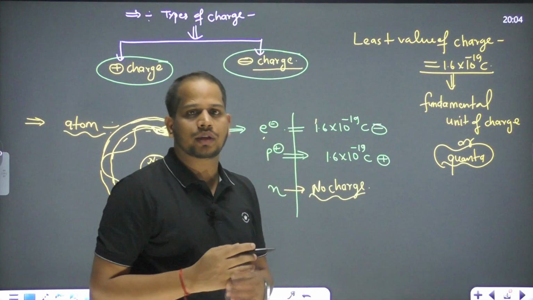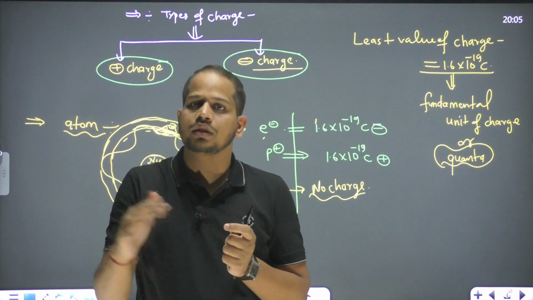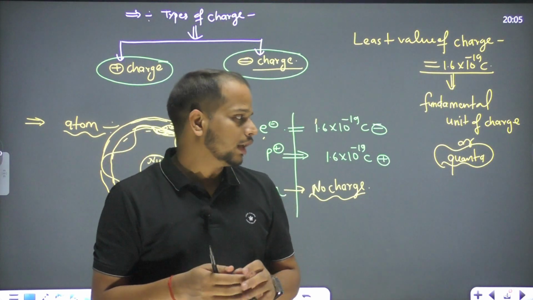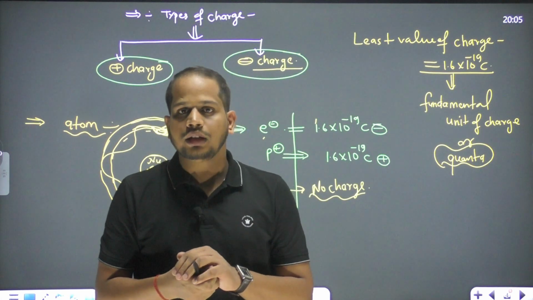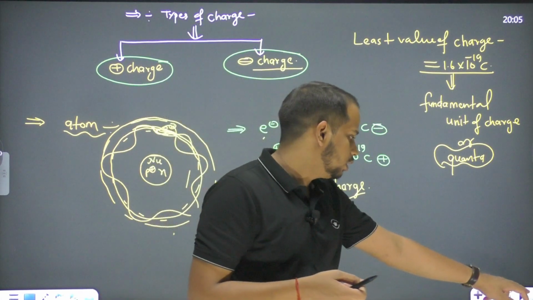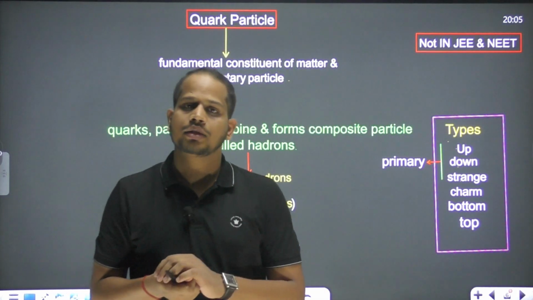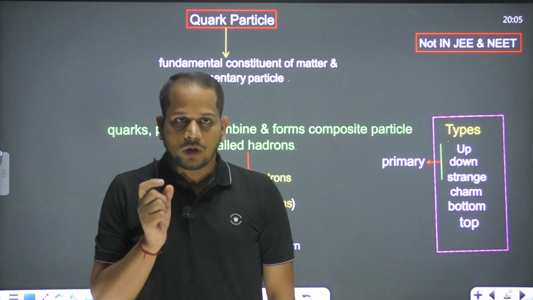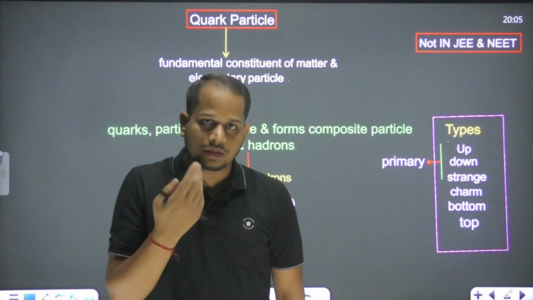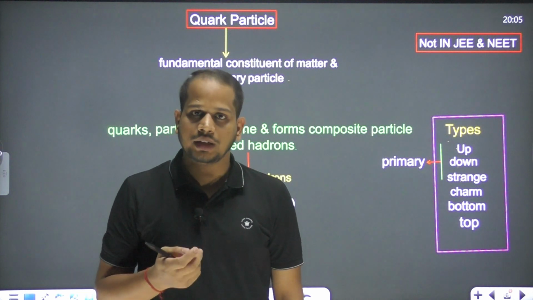So what they have discovered is that the electron, proton and neutron are the fundamental particles, right? And everything is based upon these things. But recently they have postulated one quantity, a very elementary particle, and that is called the quark particle, right? When dealing with the quark particle, they have postulated that the charge on the quark is less than the charge on the electron, I mean less than 1.6 × 10^-19 coulomb, right?